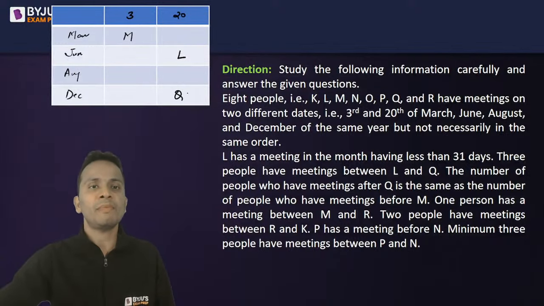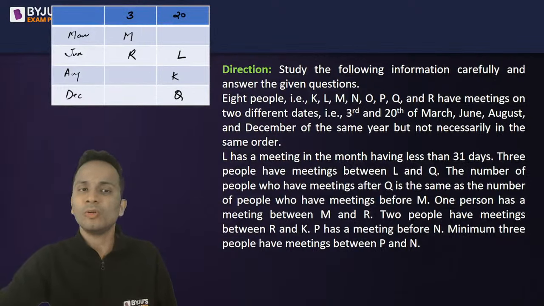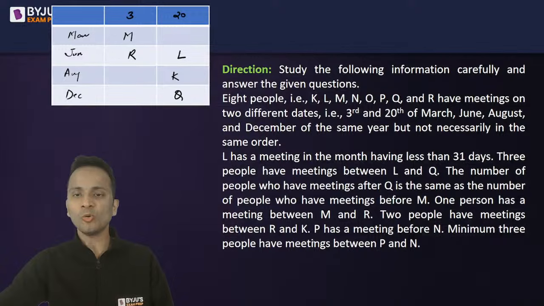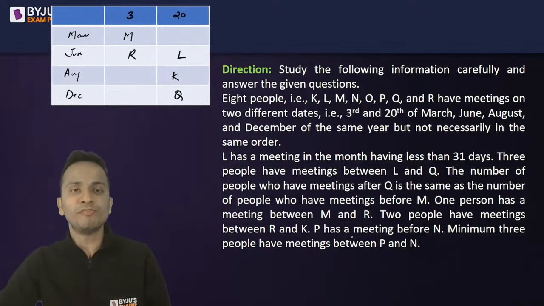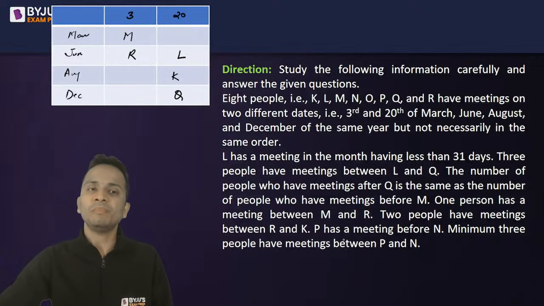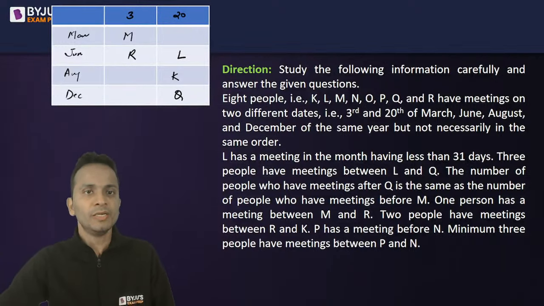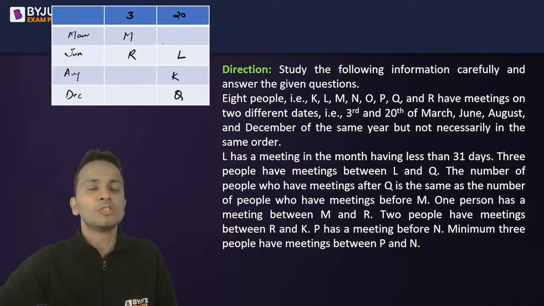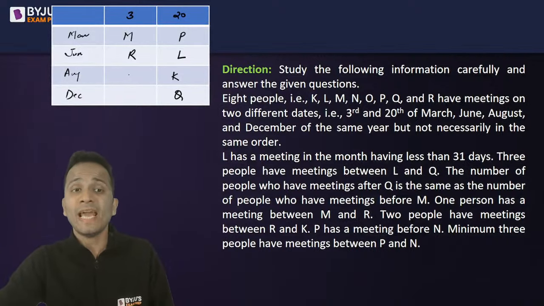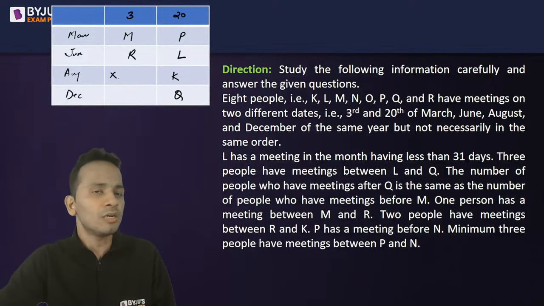1 person between M and R will come here. 2 people between R and K, so K can be only at this place. And P has a meeting before N, and minimum 3 people should be there. So P can be placed at this place. Minimum 3 people are required. So N cannot come on 3rd of August.